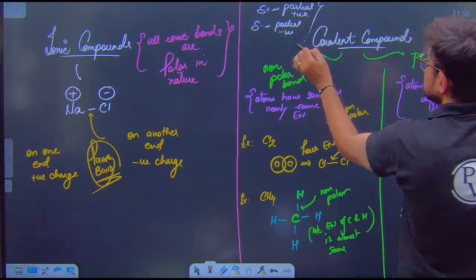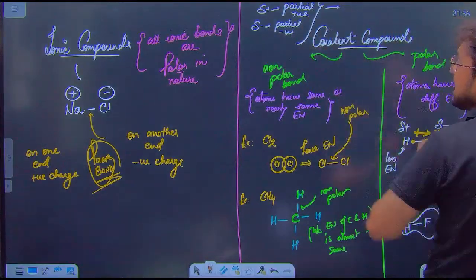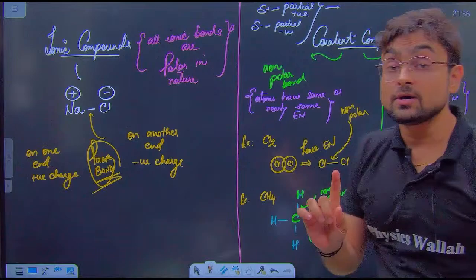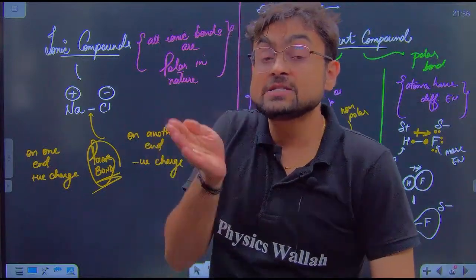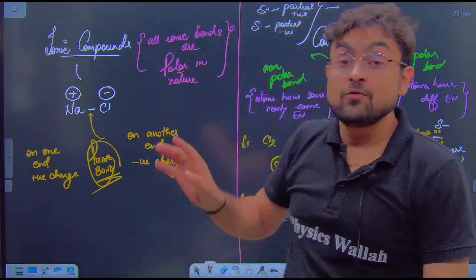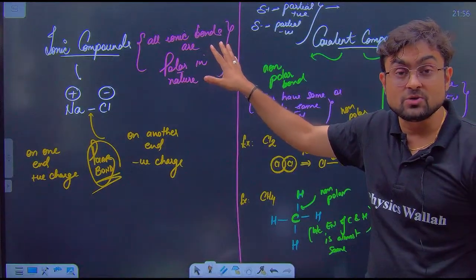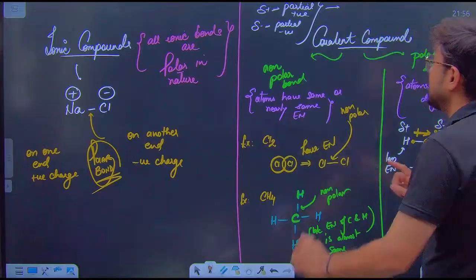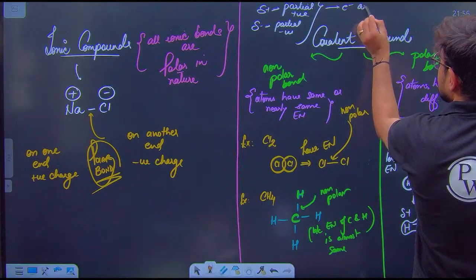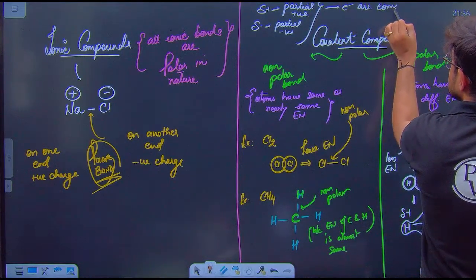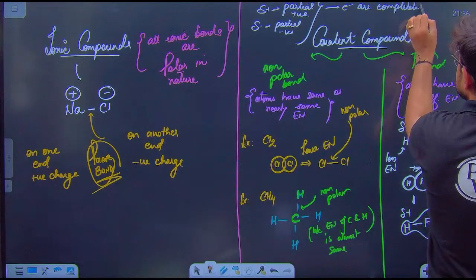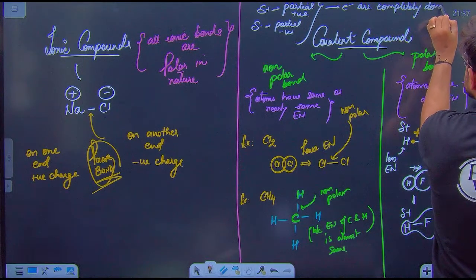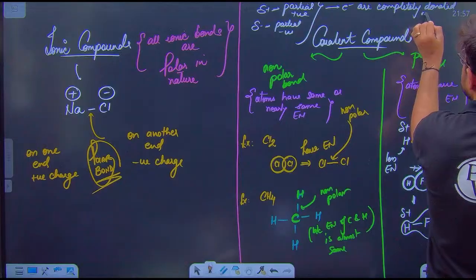Guys, please remember, this is partial positive, it's not equal to +1, it's smaller than +1. Whenever you see this partial positive charge here, it means that electrons are not completely donated or accepted.